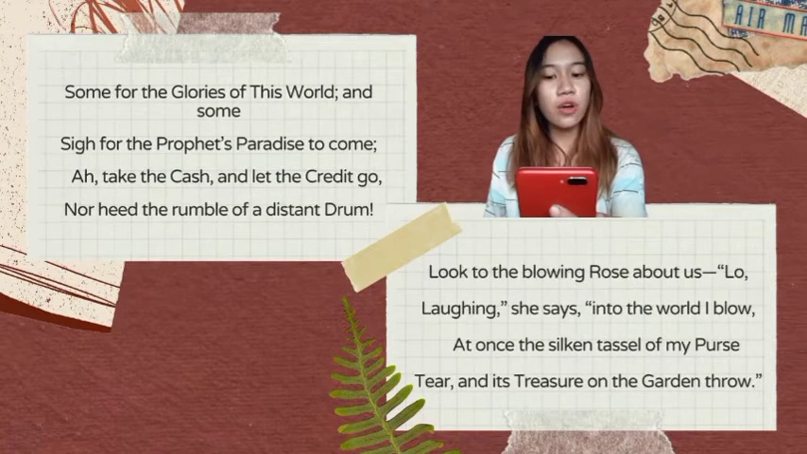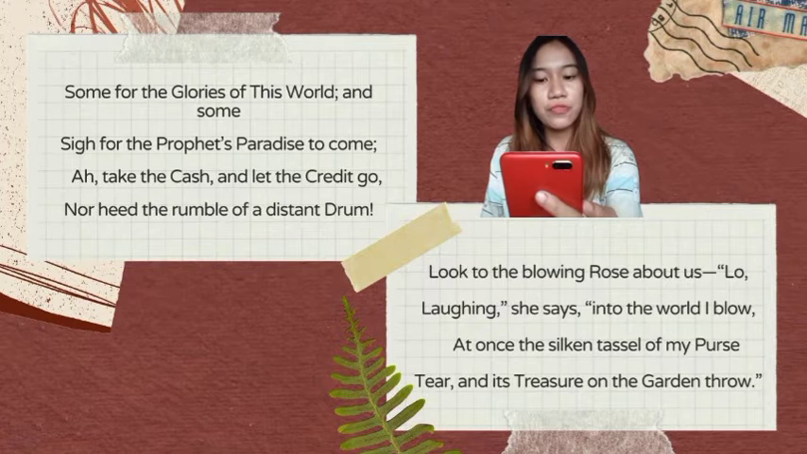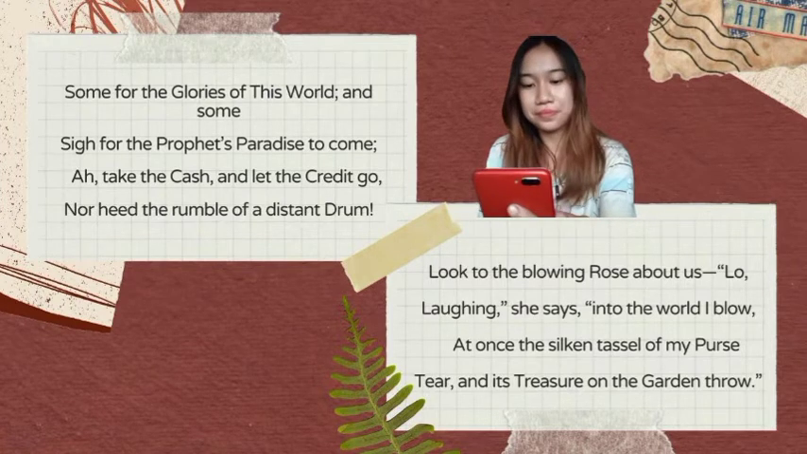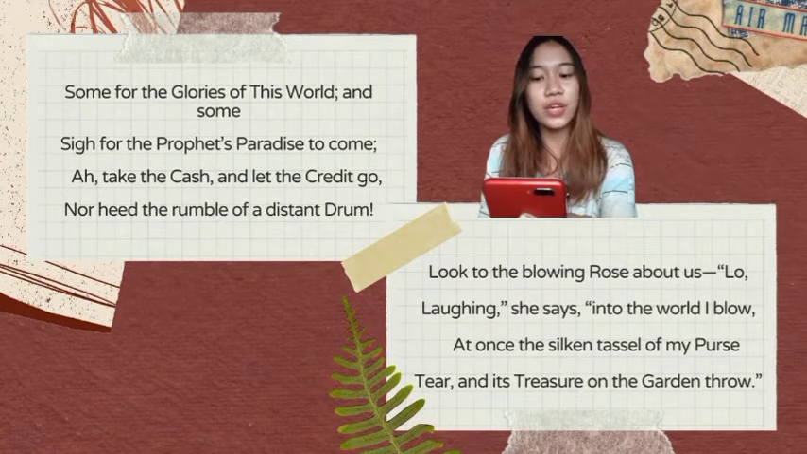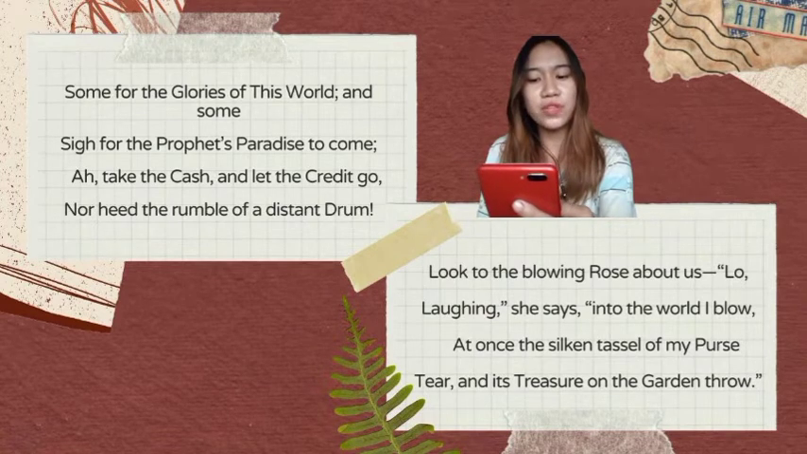Some for the glories of this world, and some sigh for the prophet's paradise to come. And take the cash and let the credit go, nor heed the rumble of the distant drum.